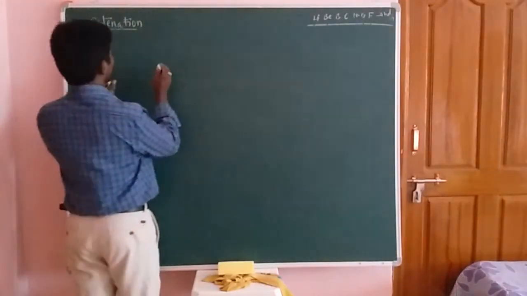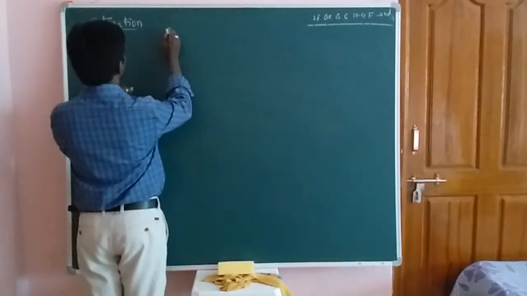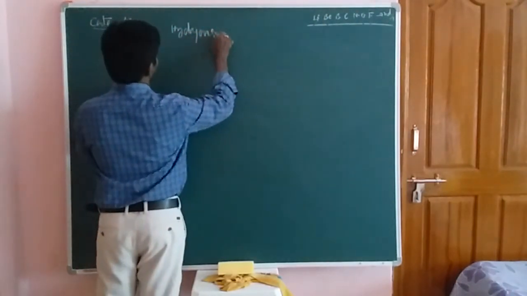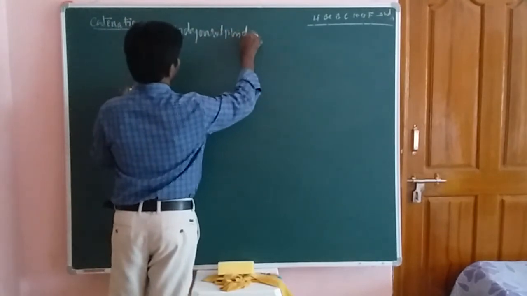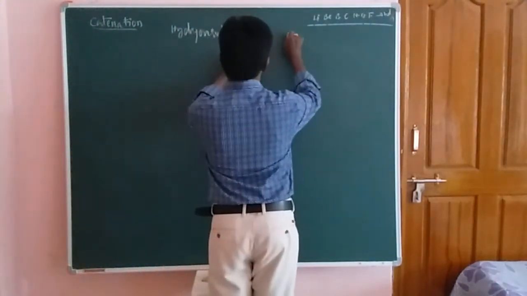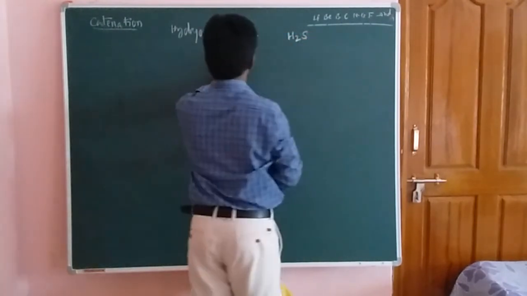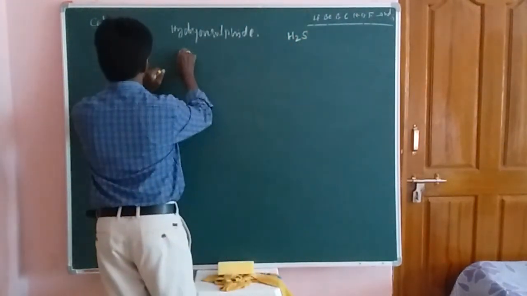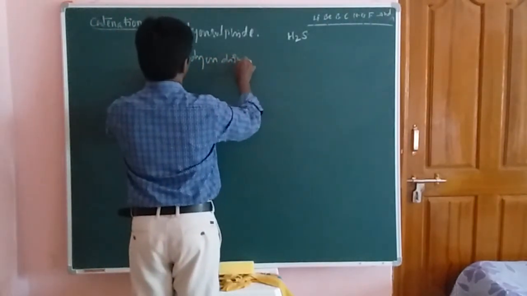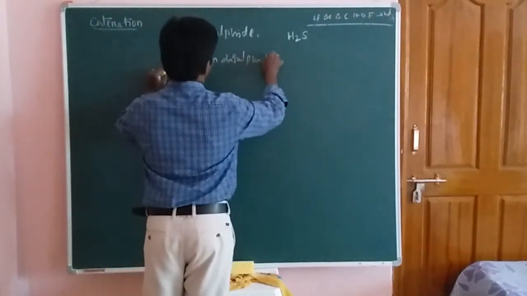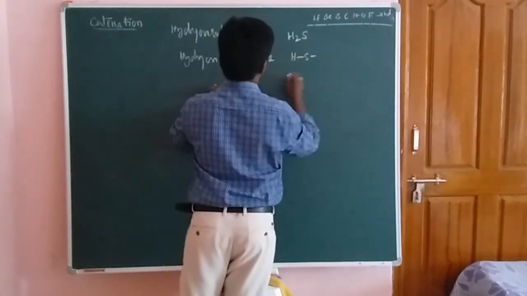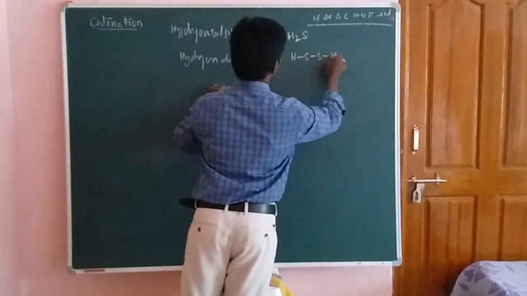First of all we will see hydrogen sulfide. The first compound is hydrogen sulfide, which means the H2S compound. Next one is hydrogen disulfide. Hydrogen disulfide means a hydrogen atom linked with one sulfur and another sulfur next to it, and then hydrogen.